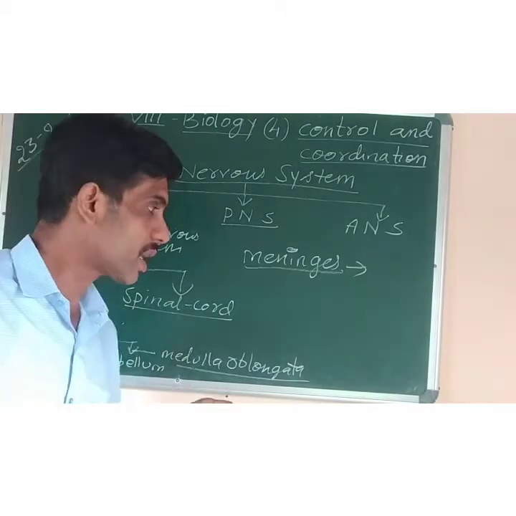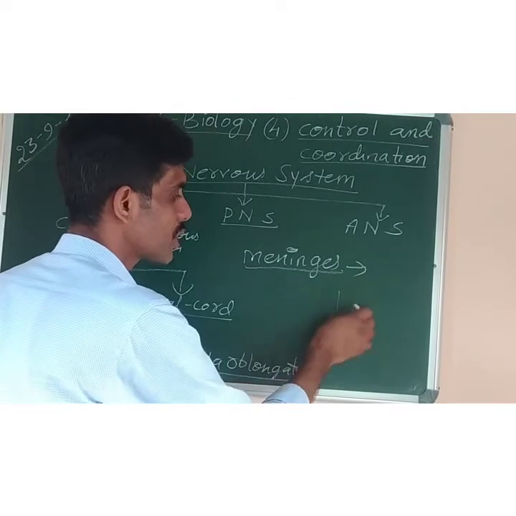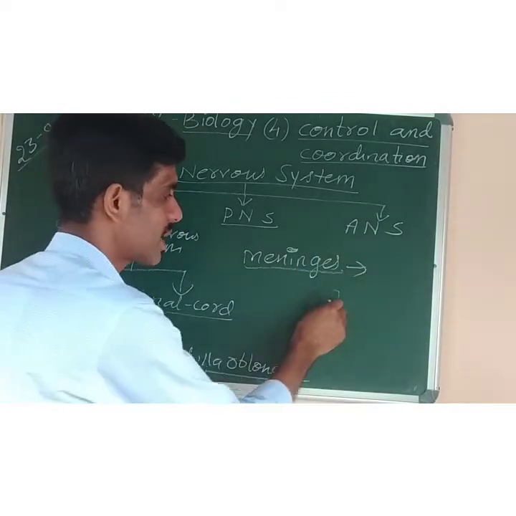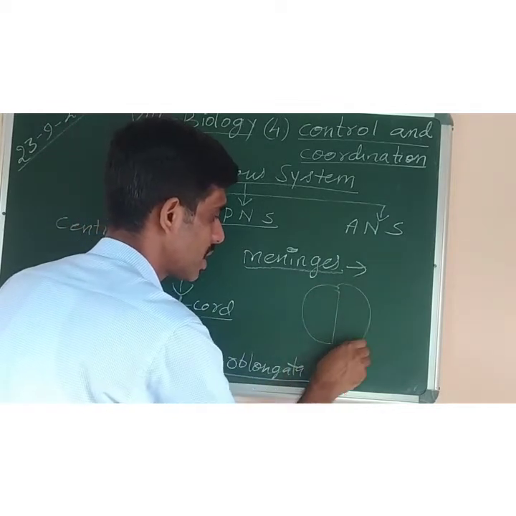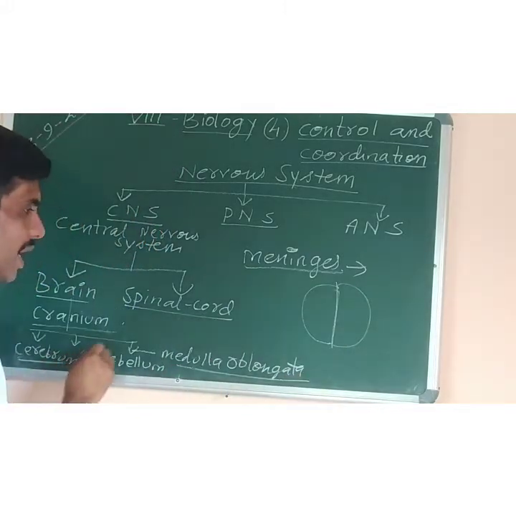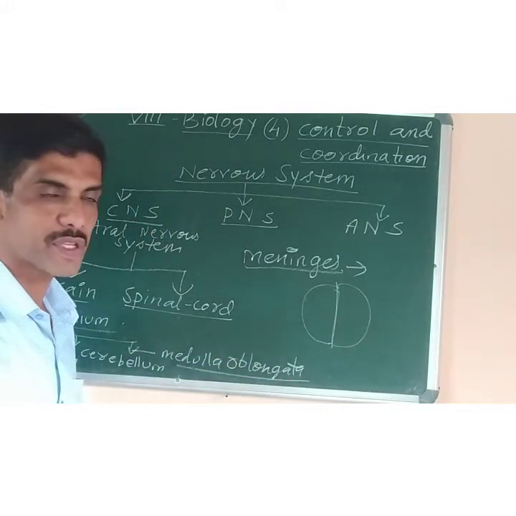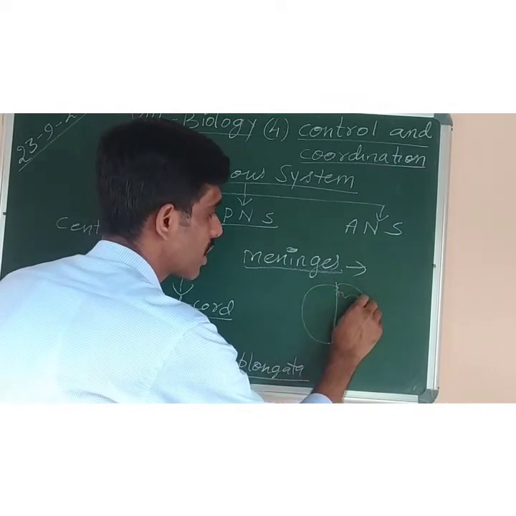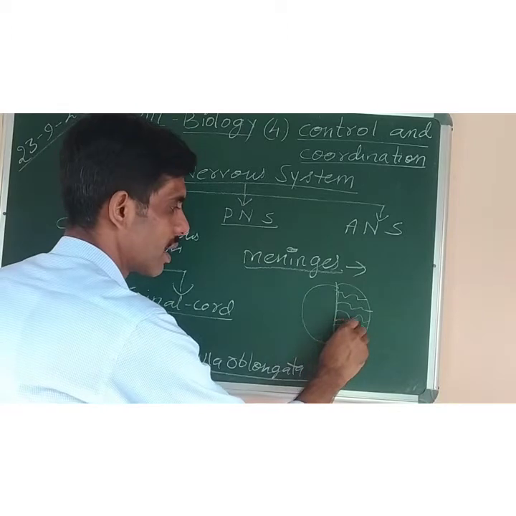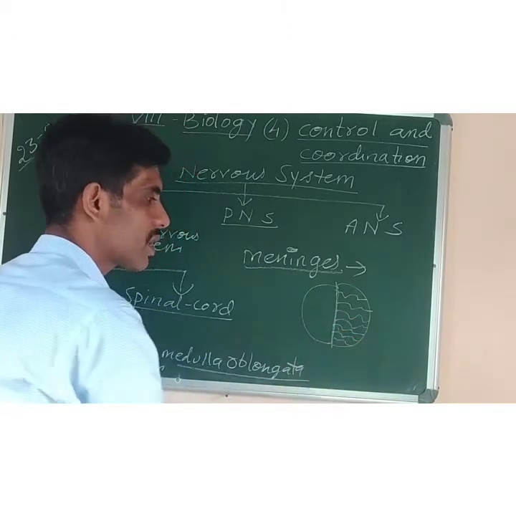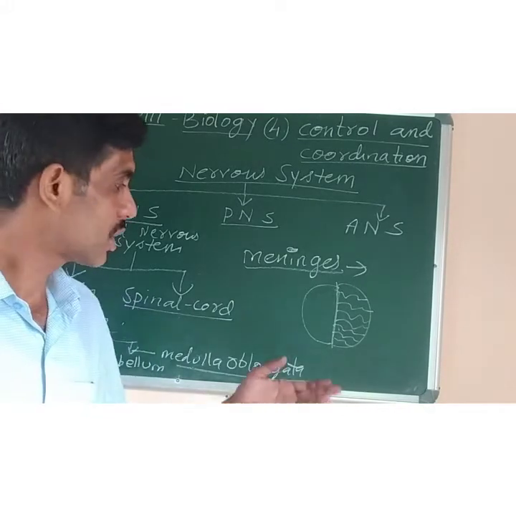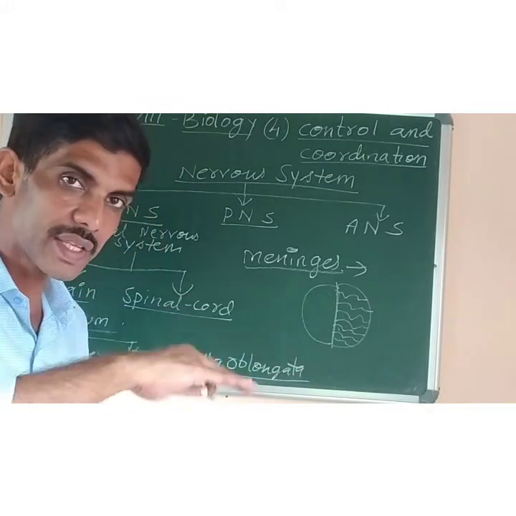Now, the surface of the brain is not smooth, it is highly convoluted, with elevations and depressions. Here are the two cerebral hemispheres. The cerebrum is made up of two parts which are called cerebral hemispheres, and the surface is highly convoluted like this, with ups and downs. Elevations are present. Why? Due to the presence of a large number of nerve cells, it is not smooth; it has ridges and furrows.